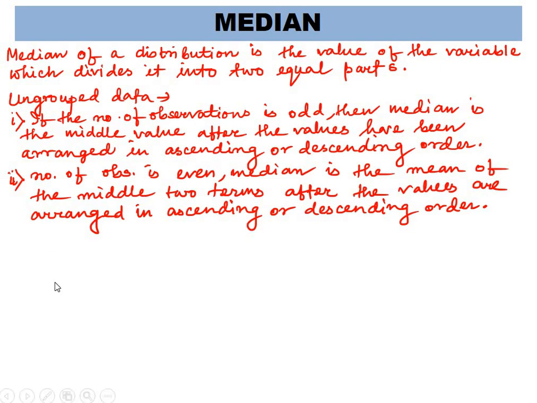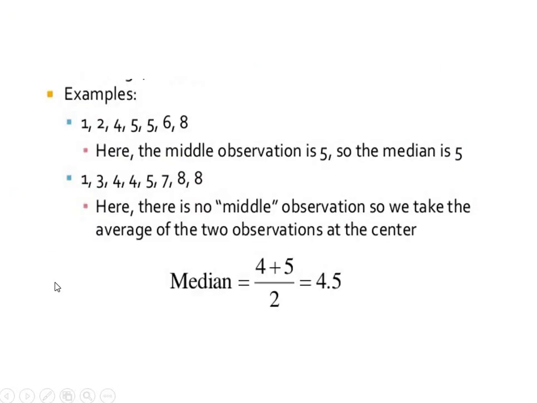So you can take an example like this. Say we have a set of observations: 1, 2, 4, 5, 5, 6, 8. How many observations do we have here? We have 7 observations. To find the middle one, the number of observations in this case is equal to 7.